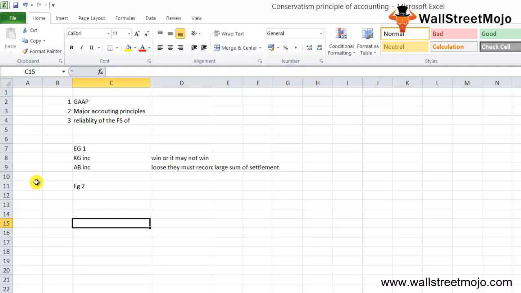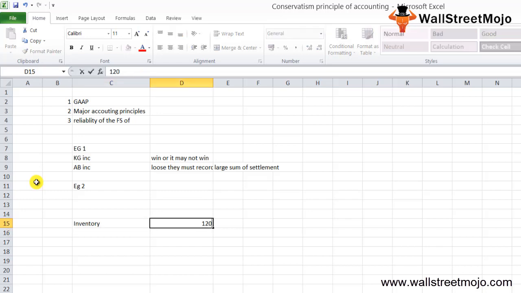Suppose, let's say, an asset is owned by an entity, like inventory, and it was bought for, let's say, $120, but can now be bought for 50. My question: then the company must immediately write down the value of the asset to 50. So the company must immediately write down the value to 50.